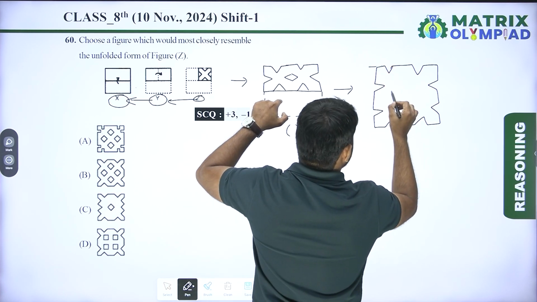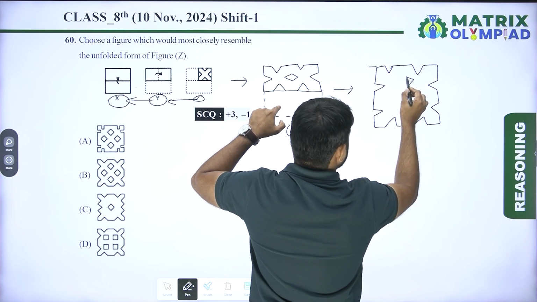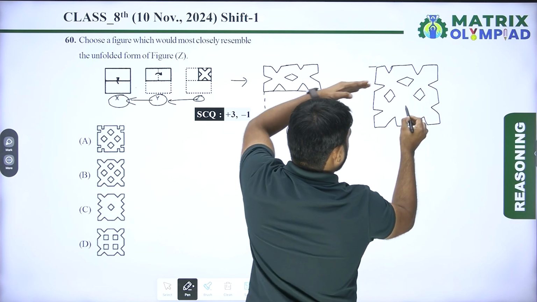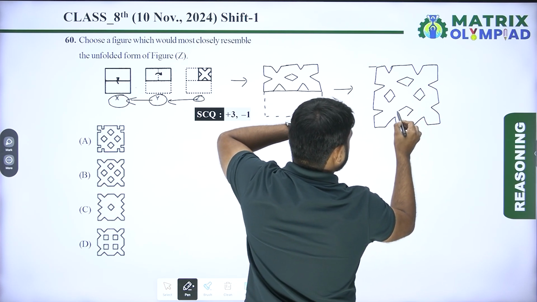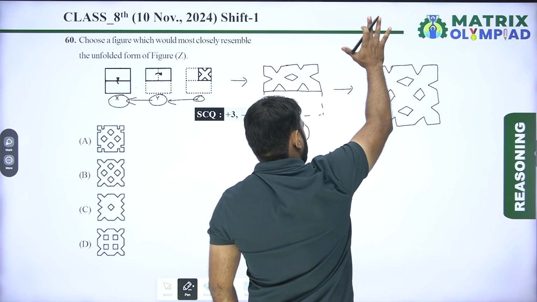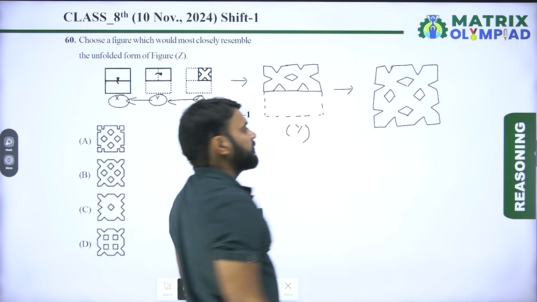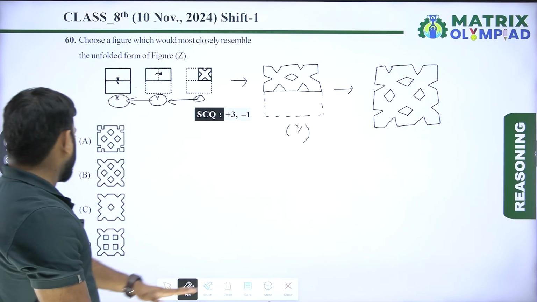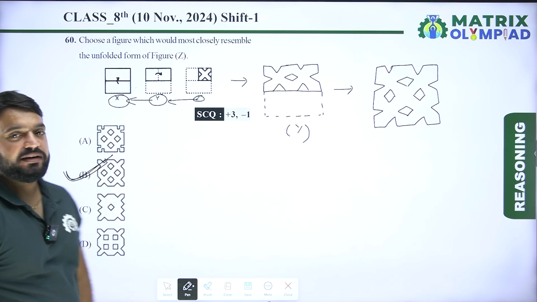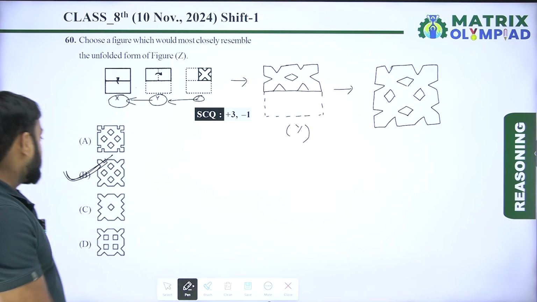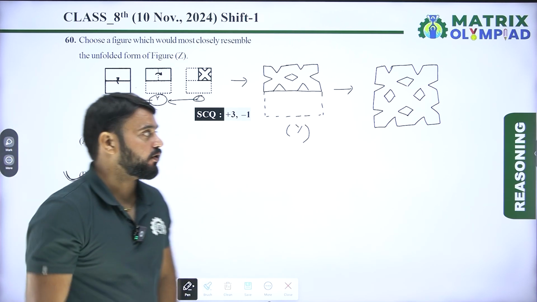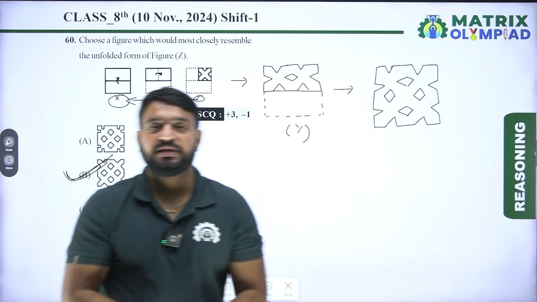Now the mirror image of this part will look something like this. This is the correct unfolded paper. This is the correct unfolded figure after cutting. So here option B is the correct answer of this question because option B shows the correct unfolded paper after cutting.